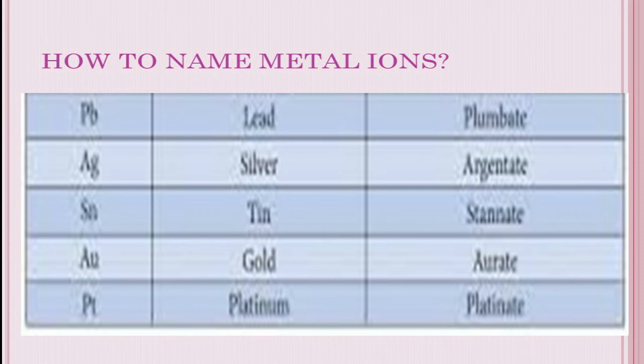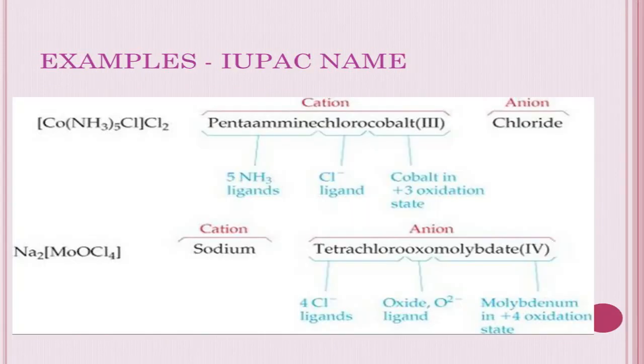When it is an anionic complex, we have to mention the name in Latin. Latin name, at the end we have to add the suffix ate. Okay, keep it in your mind. Don't ever write it as leadate, silverate, like that. It is absolutely wrong. Most of the students went wrong in this. If it is a lead anionic complex, then you have to write it as plumbate. Okay. So from this onwards, you will have only the examples. Examples with the IUPAC name.